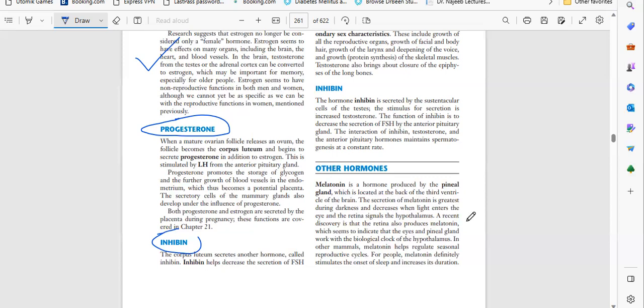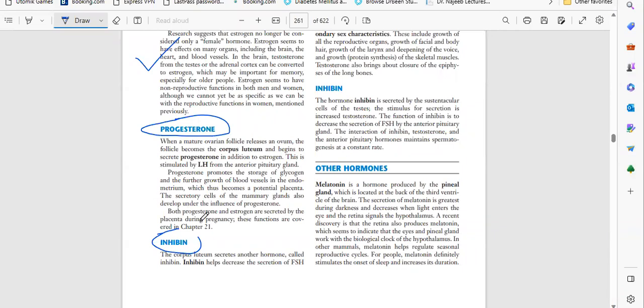The further purpose is for whatever ovum is produced to go on to the further procedure. Progesterone promotes the storage of glycogen and the further growth of blood vessels in the endometrium, which thus becomes a potential placenta.